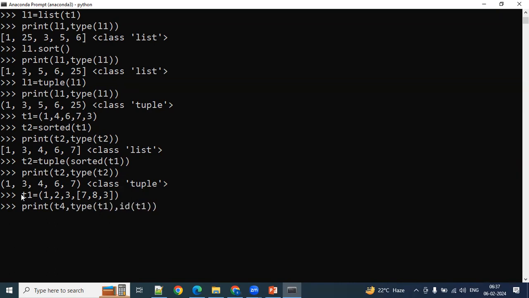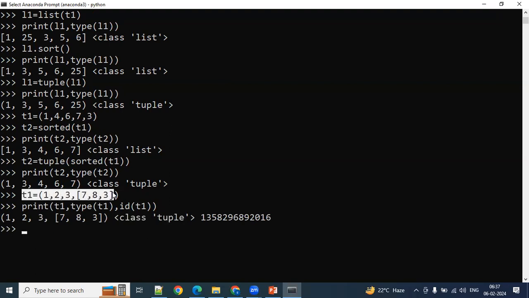T4 equal to, in place of, see, this is a tuple. So this one we call a nested tuple. Tuple inside the list. You can define a tuple inside the list, and also a list inside the tuple. Tuple inside the tuple is also possible.